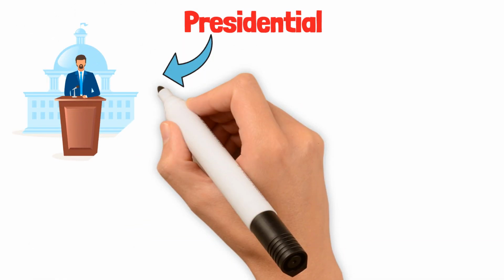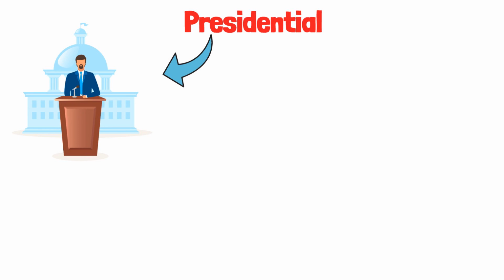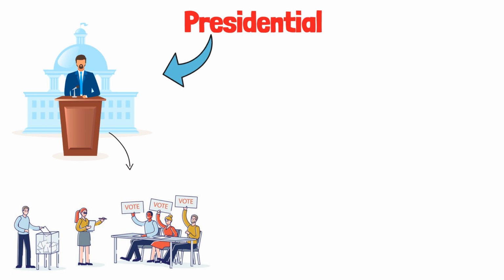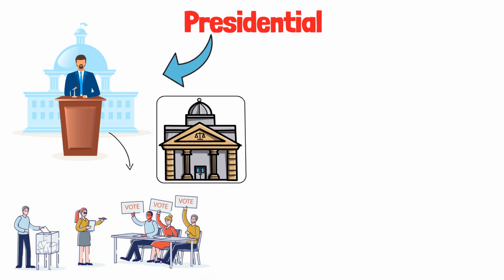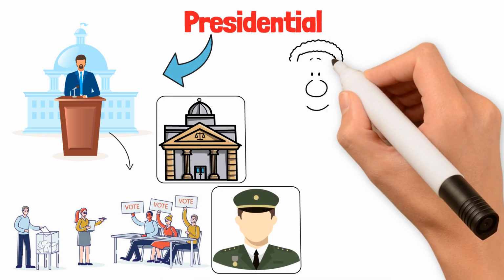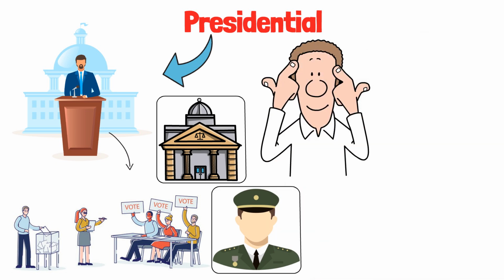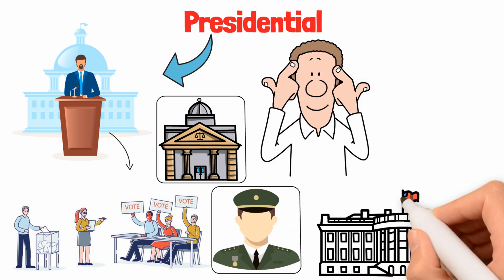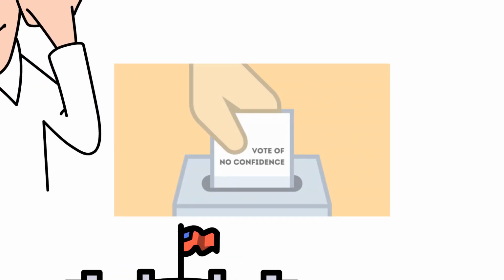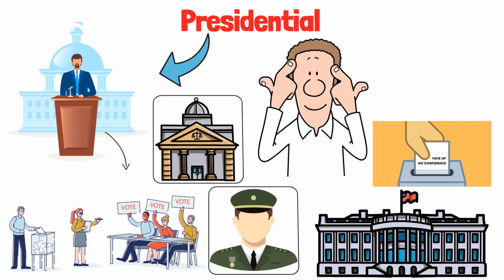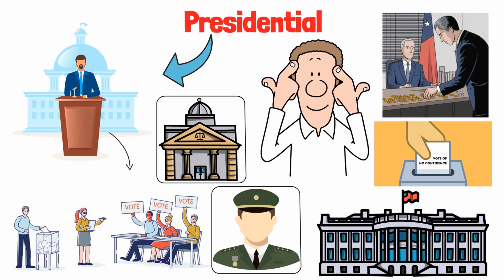Presidential. A presidential system is a type of government where the president serves as both the head of state and the head of government. In this structure, the president is elected by the people and holds significant power, including the ability to enforce laws, command the military, and make key decisions on foreign and domestic policies. Unlike parliamentary systems, where the head of government can be removed by a vote of no confidence, a president usually serves a fixed term, providing stability.